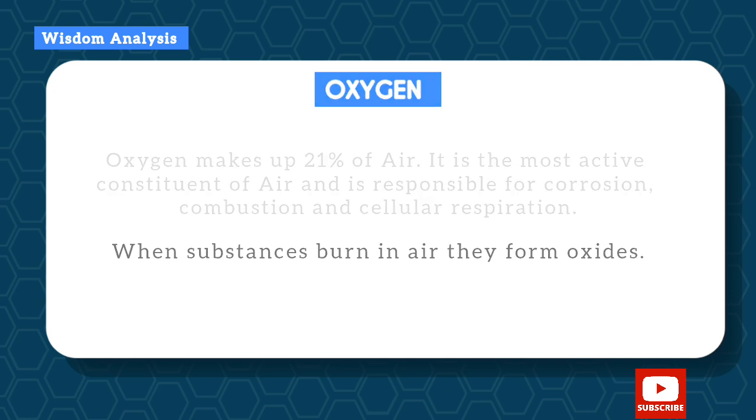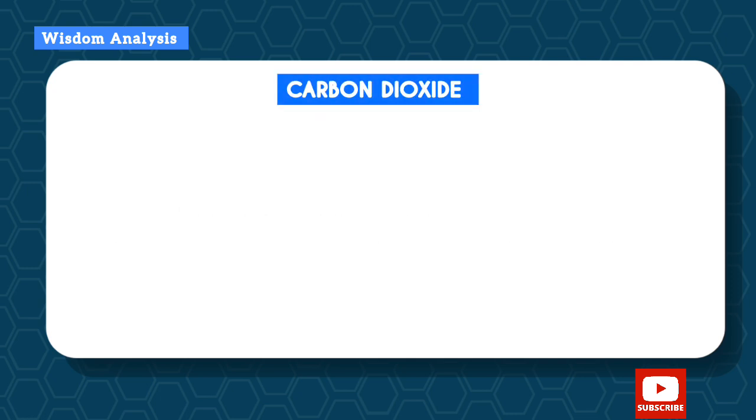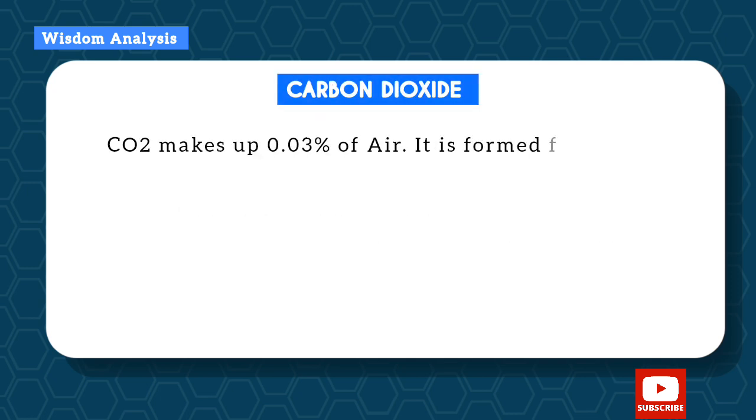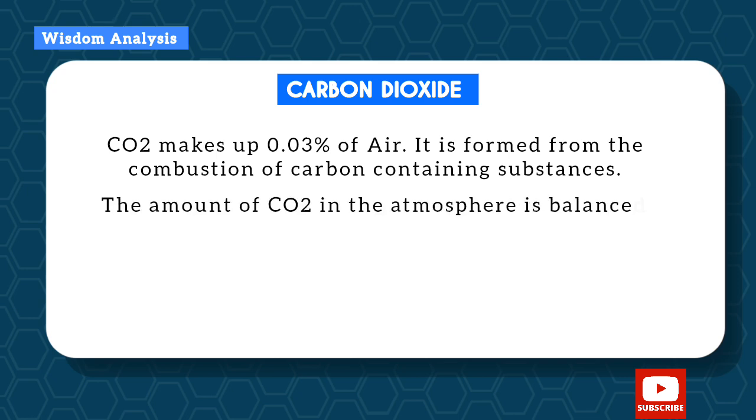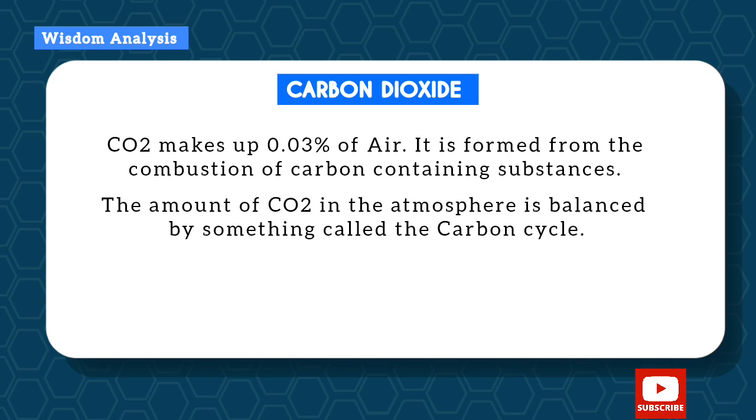So now let's talk about carbon dioxide. Carbon dioxide makes up 0.03% of air. It is formed from combustion of carbon-containing substances. So the amount of carbon dioxide in the atmosphere is balanced by something called the carbon cycle.